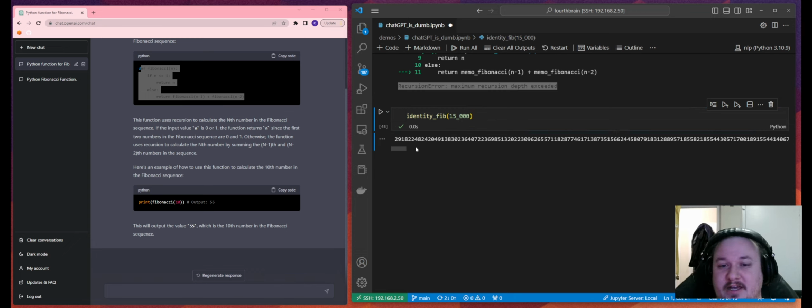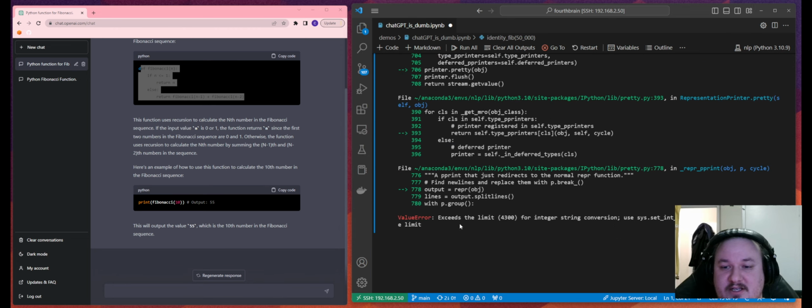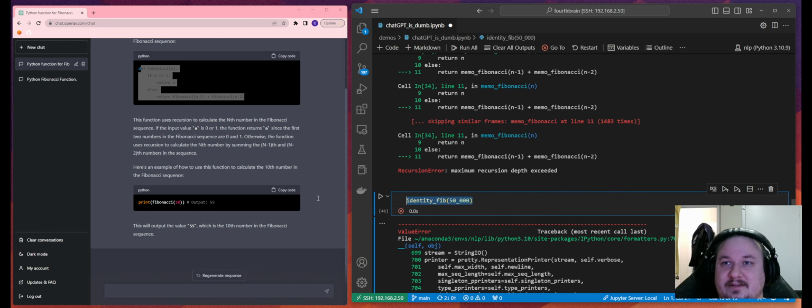And in fact, you're going to hit Python's integer limit. So you can see here, you can't do integer to string conversion up to this level before you hit the conversion or the recursion limit.